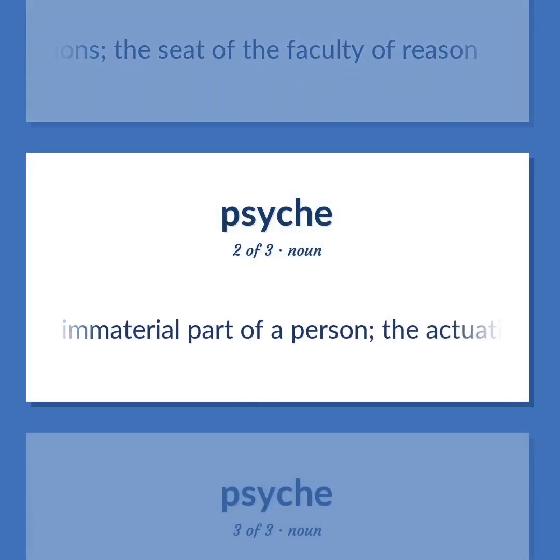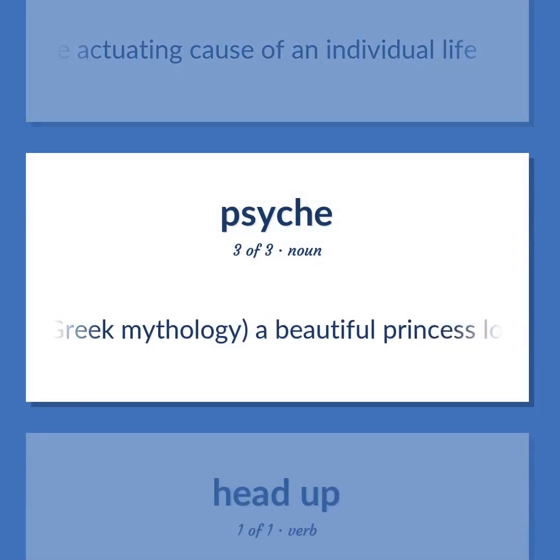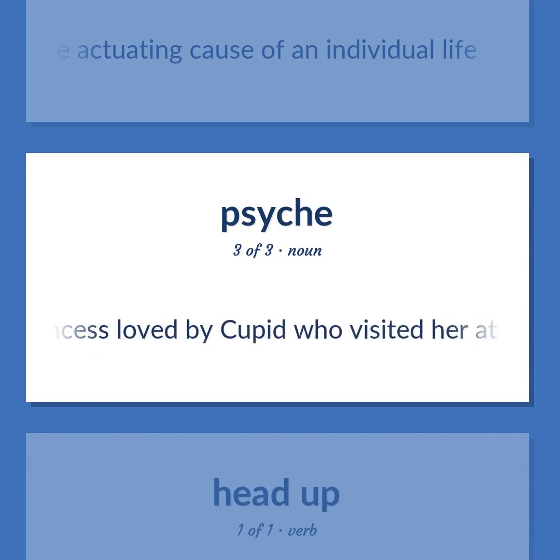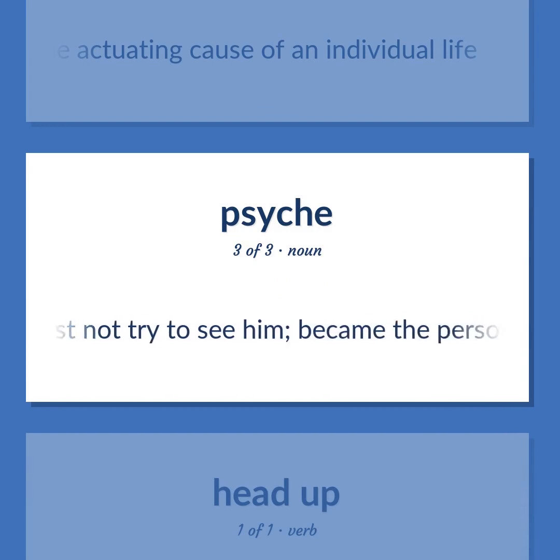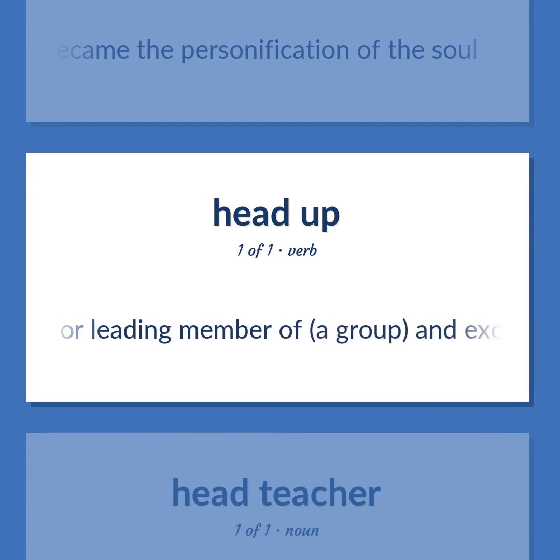The immaterial part of a person, the actuating cause of an individual life. Greek mythology. A beautiful princess loved by Cupid who visited her at night and told her she must not try to see him, became the personification of the soul. Be the first or leading member of a group, and excel.